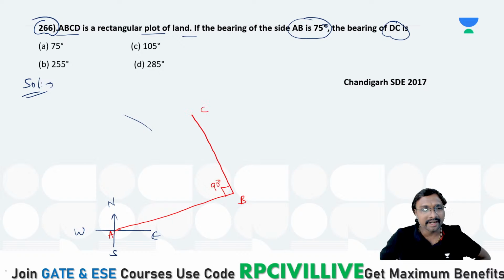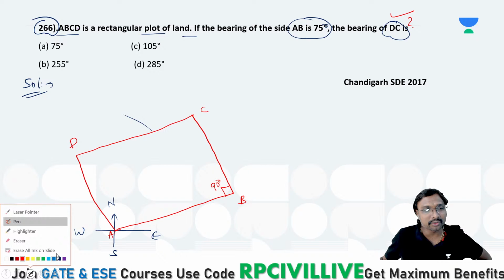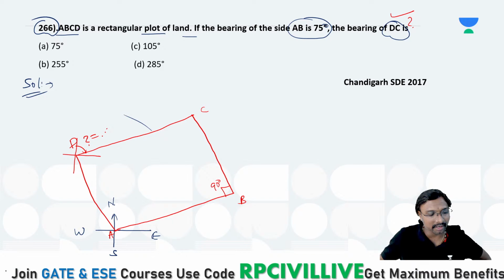At this place you will have one more side of the rectangle. This is your D. You are asked to identify the bearing of this DC line, right? Let us say this is your alpha. This value is what you are asked to identify.